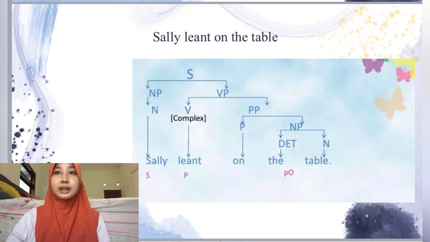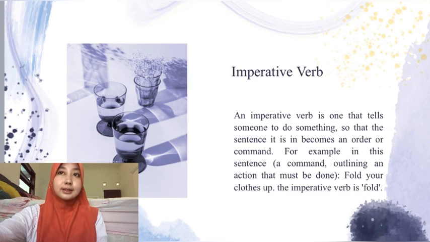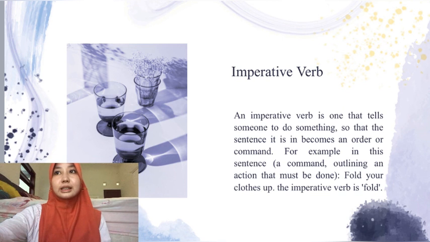The last element is the imperative verb. An imperative verb is one that tells someone to do something, so that the sentence it is in becomes an order or command. For example, in this sentence, a command outlining an action that must be done: fold your clothes up. The imperative verb is fold.